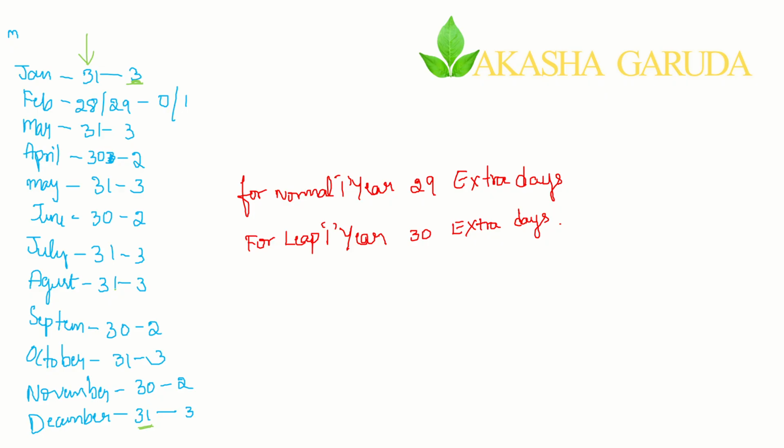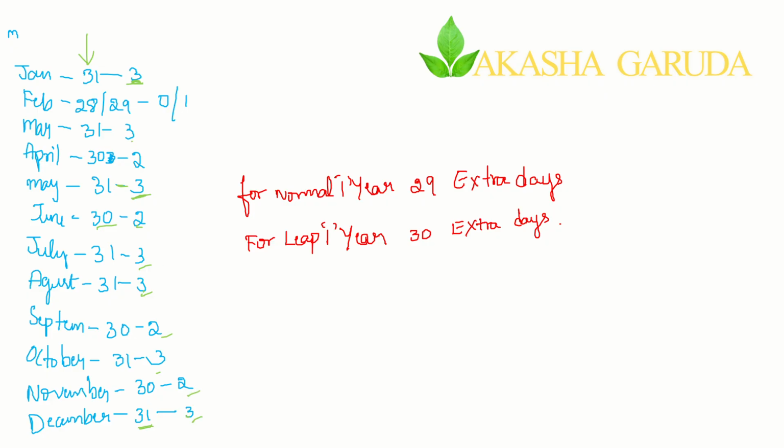All these numbers are just an alternative of 30, 31, 30, 31. As you know all 12 months' names, you just need to add how many days each has. So subtract those many days from 28. 31 minus 28 is 3. The extra days for May is 3. Likewise for June it is 2, for July 3, for August 3, and September is also 2. October 3, November 2, December 3.